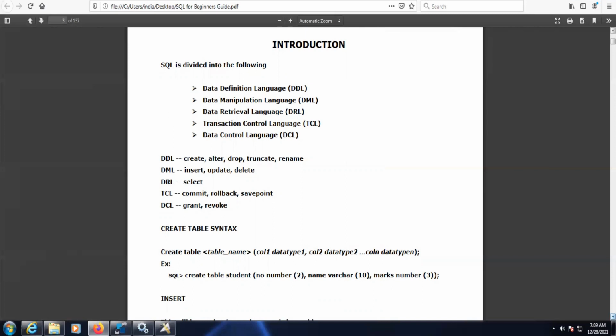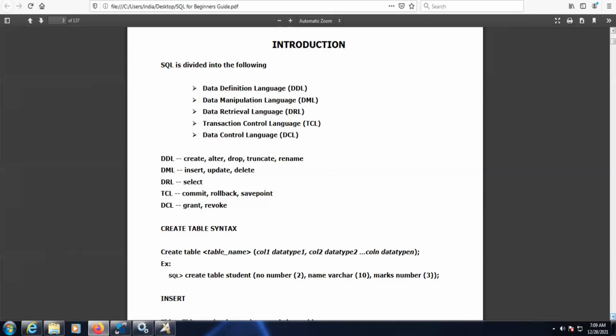What are those 5 categories? One is data definition language, which we call DDL. The second one is data manipulation language. Data manipulation language means once the table is created, we insert the data, we can modify the data, and if you want unnecessary data to be deleted, you can delete that particular data in the table.